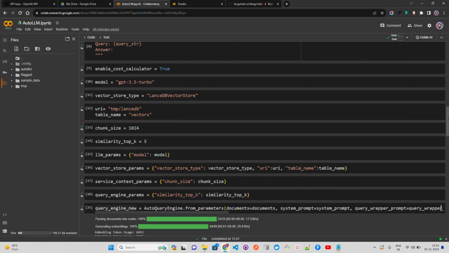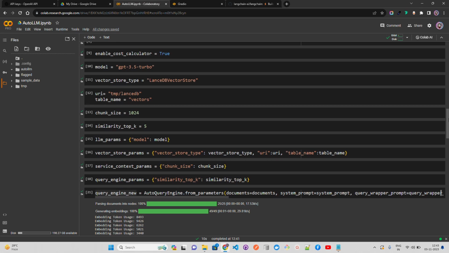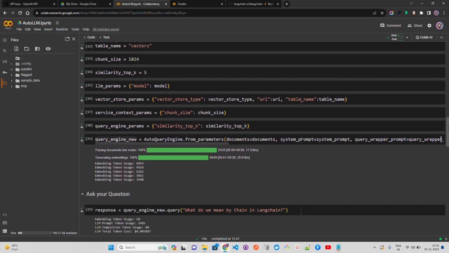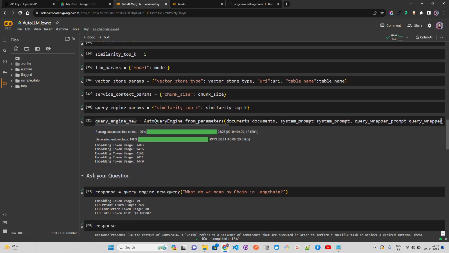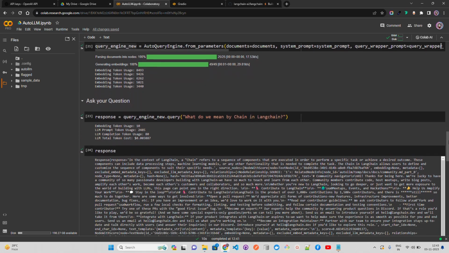And we have a couple of customizations that we are looking at: the type of the vector store, the chunking size, how many documents we have to retrieve, and how to create a customized query engine. And then we use that query engine basically to retrieve some responses here.